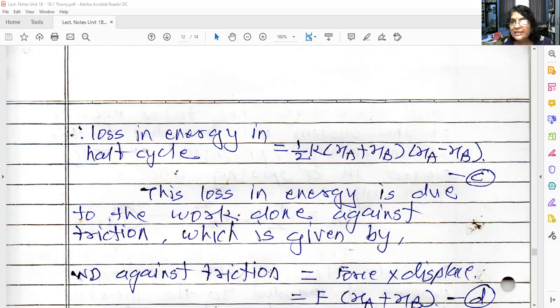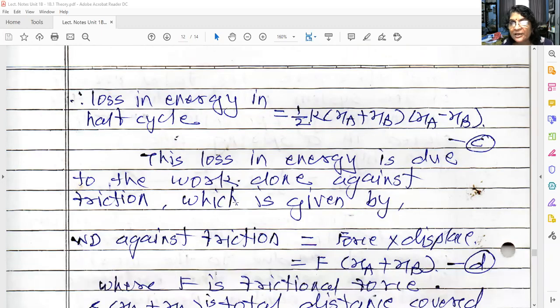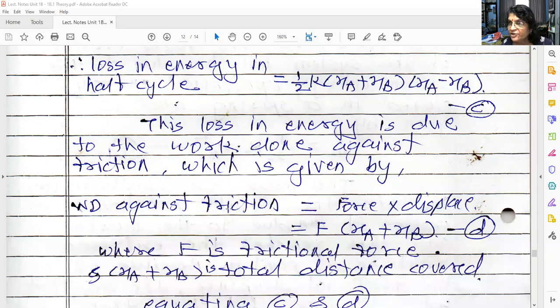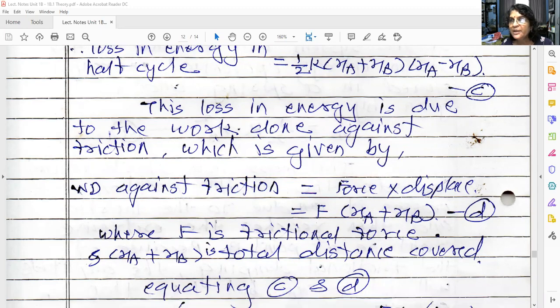So this loss in energy is due to the work done against the friction. Where has this energy gone? That is work done against friction. So what is that work done against the friction? Force into displacement. How much is the force? That is the frictional force F. And how much is the total displacement when the object moves from position A to B? XA plus XB.